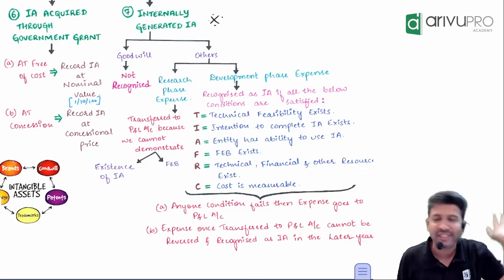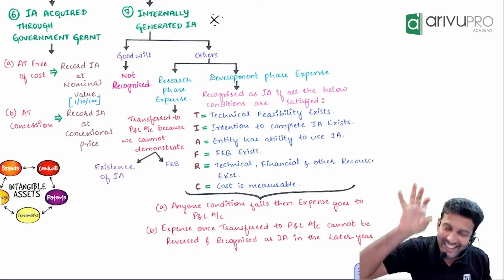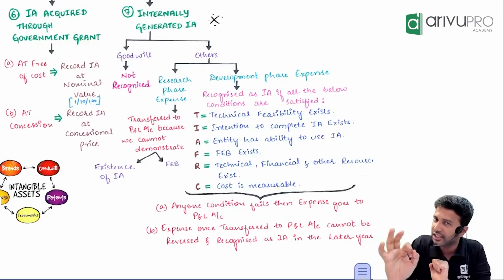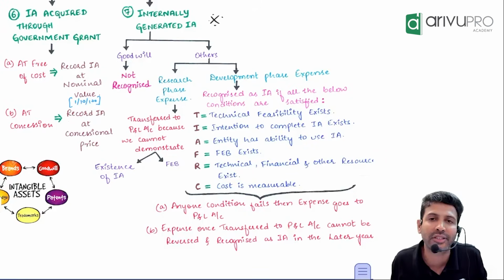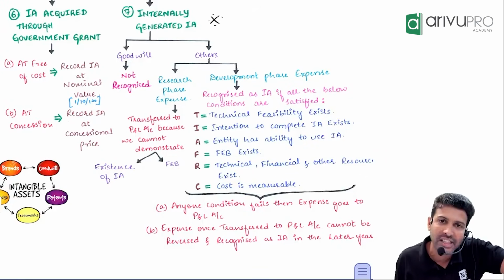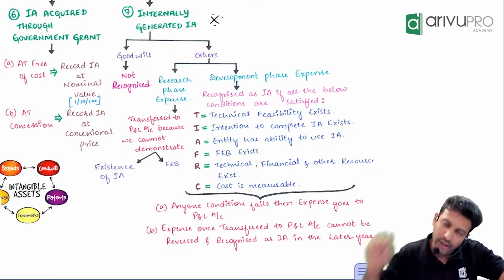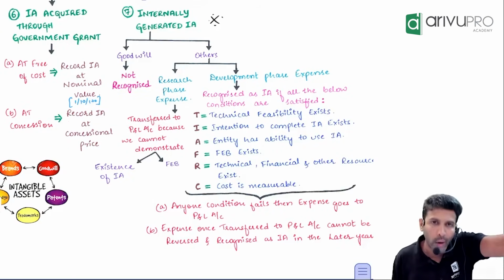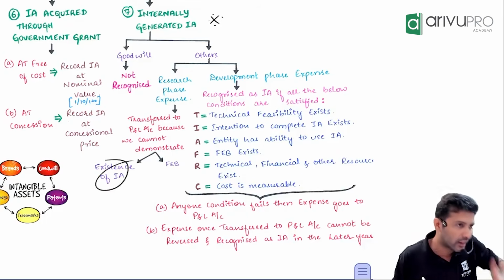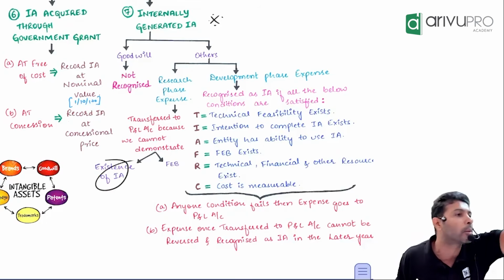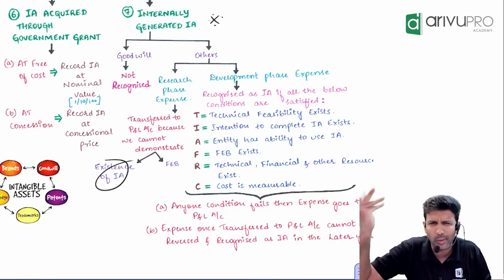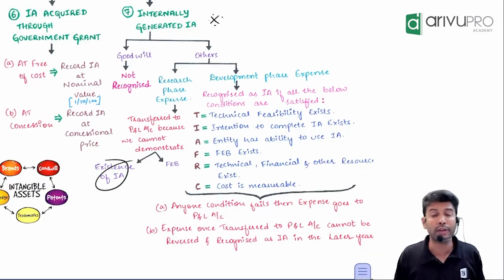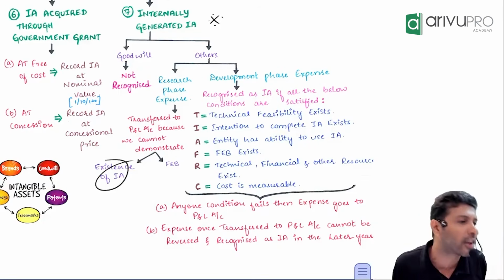Correct. Now, same here also. Sir, research phase is just a knowledge acquisition phase. At research phase, you will 100% not know whether you will have an intangible asset or not. Correct or not? That's why the standard says at research phase, you cannot prove two things. One, whether an intangible asset exists or not, you cannot prove. Because you are just trying out basically. And second, even if you say, no, I am confident, I will find a cure,